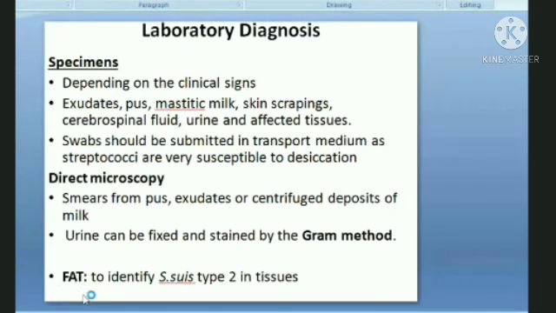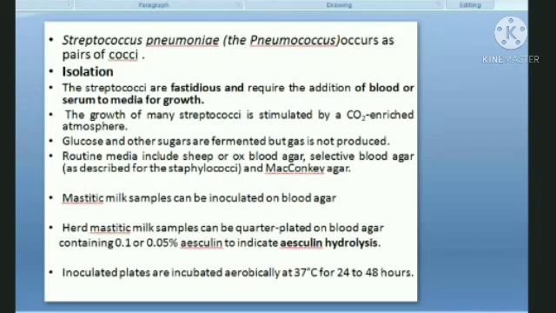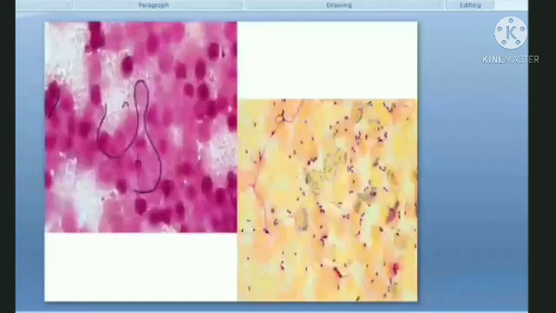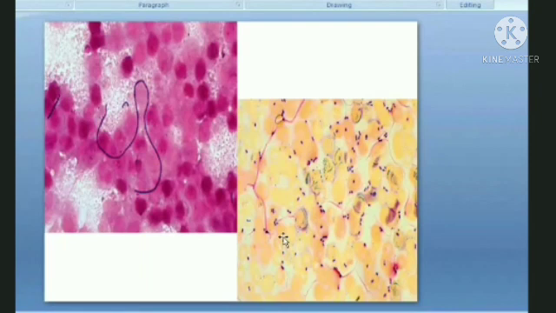Means in the FAT test you identify the antigen with the help of a specific antibody. There is a known specific antibody which is tagged to a fluorescent dye, and you can detect the presence of antigen in the clinical sample with the help of the FAT test. Okay, did you understand something? This is how the FAT reaction looks, right? The fluorescence production looks like this, right?